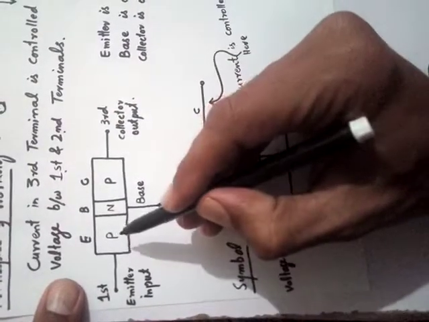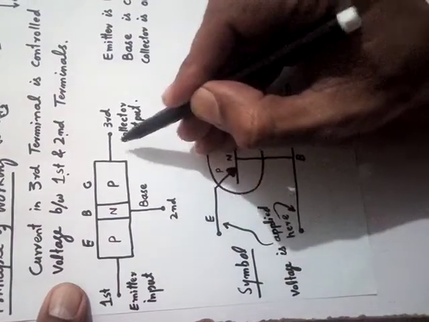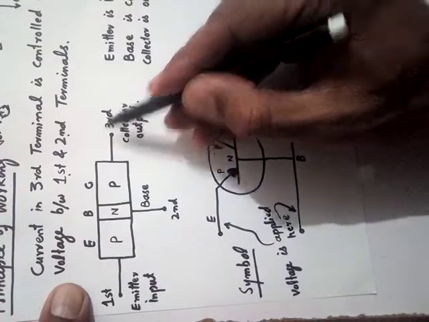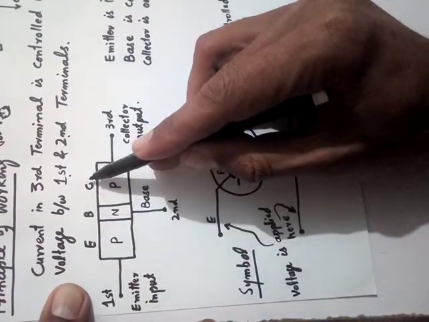Clear? In the same manner, we apply input at the emitter, we control it from the base, and we get output at the collector. This is the first, second, and third terminal. The leftmost is called the emitter, the center one is the base, and the right one is the collector.